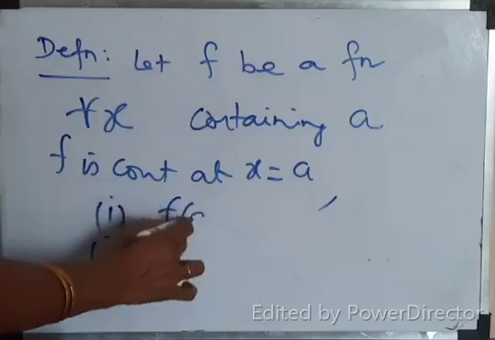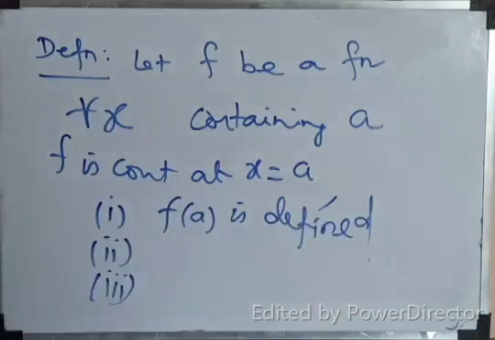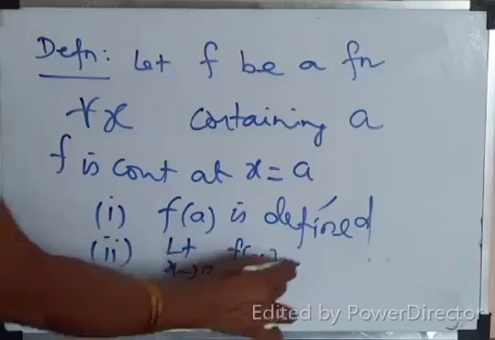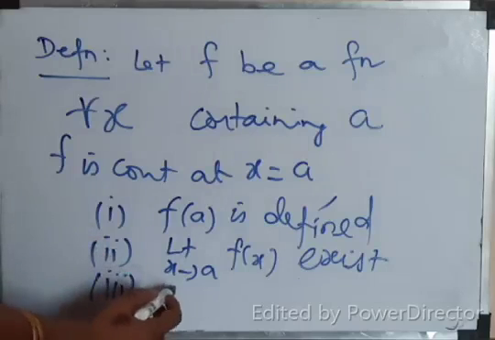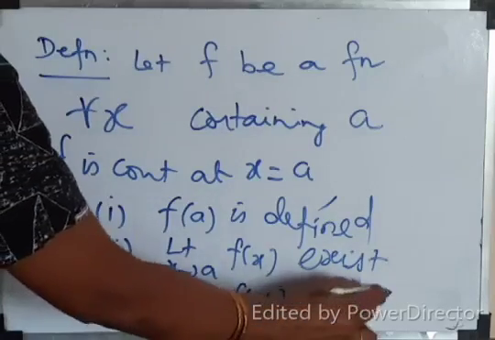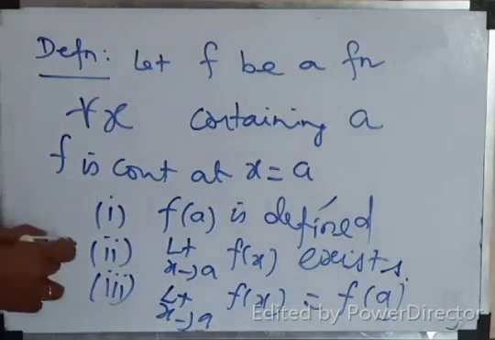f of a is defined. I'll explain each and every word. f of a is defined. Then limit x tends to a, f of x exists. Okay? Then third, limit x tends to a, f of x is equal to f of a. Okay? f of a is defined, limit x tends to a, f of x exists, and limit x tends to a, f of x equals f of a. Okay. First I'll explain the second point.